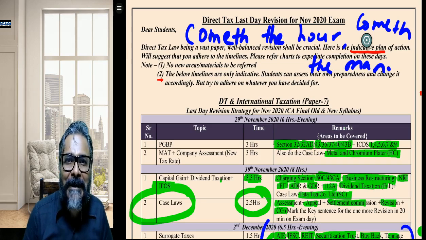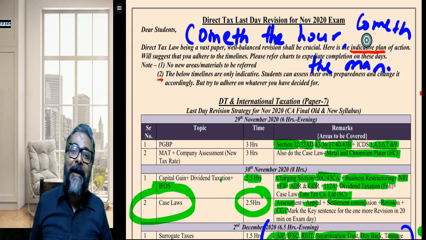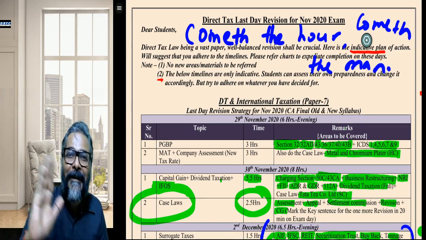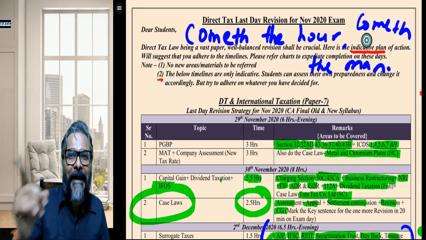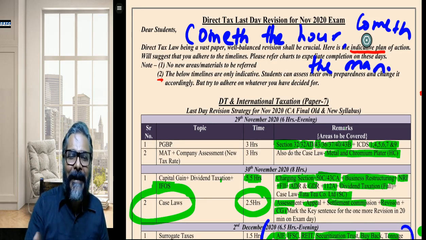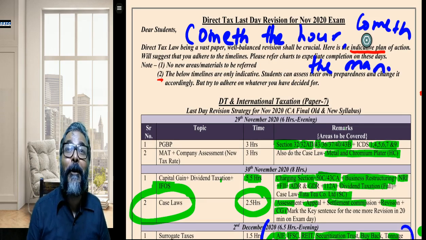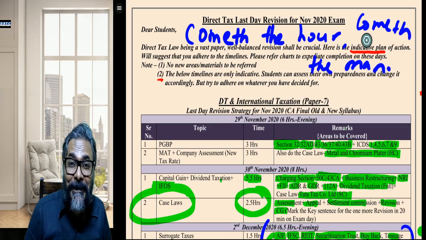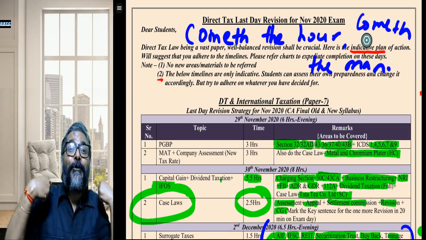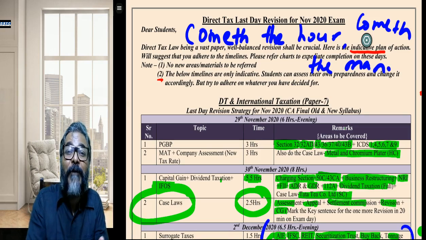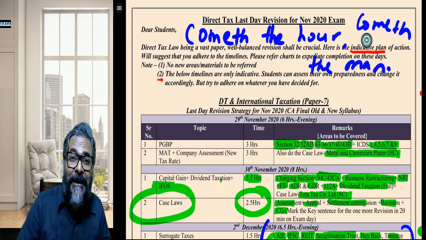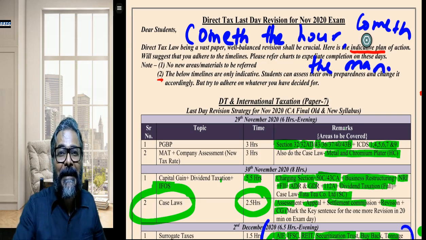It's not only about the CA final. Where you are going to reach ultimately in your life depends upon how you handle this moment. Success or failure becomes irrelevant at this stage. The ability to deal with that moment at this stage is the game. Come the hour, come the man. People are watching you. Don't goof up. When I say don't goof up, I mean don't try to give up. At this stage, when you have come so near, irrespective of pass or fail, it doesn't matter. You need to see through this particular moment fully.